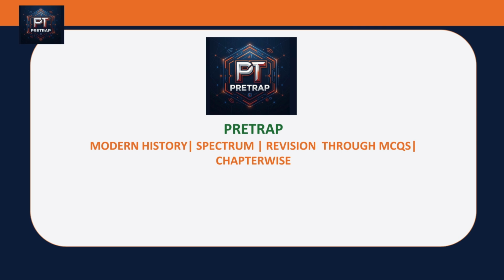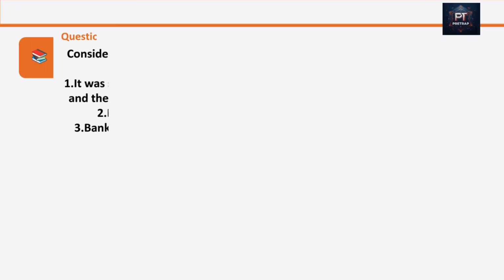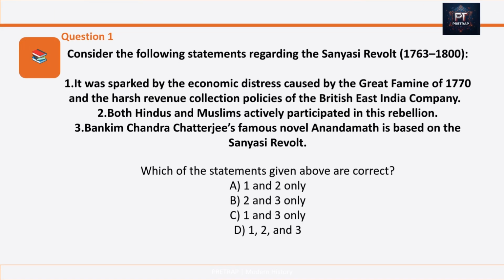So let's begin with question number 1. Consider the following statements regarding the Sannyasi revolt. Number 1. It was sparked by the economic distress caused by the Great Famine of 1770 and the harsh revenue collection policies of the British East India Company.